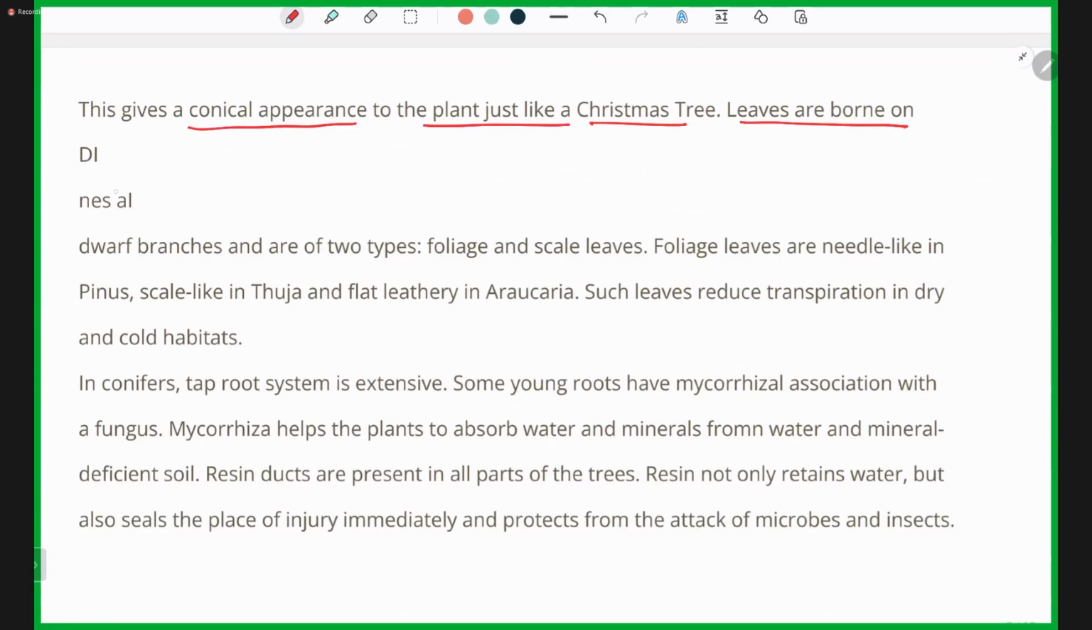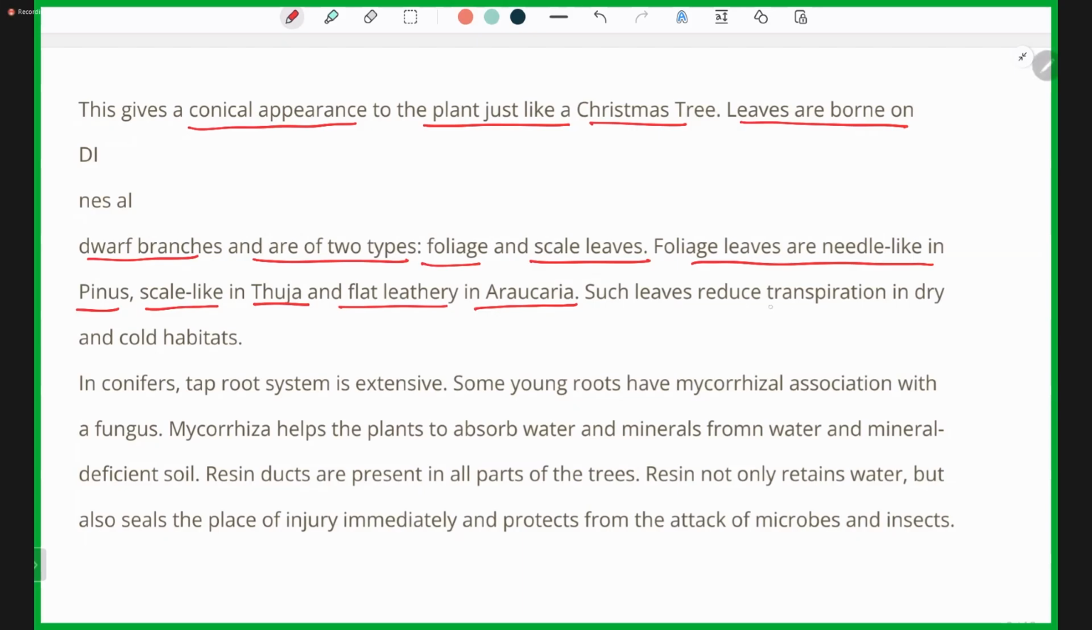Leaves are borne on the dwarf branches and are of two types. So the leaves borne on the dwarf branches are of two types, foliage and scale leaves. Foliage leaves are needle-like in Pinus, scale-like in Thuja, and flat leathery in Araucaria.